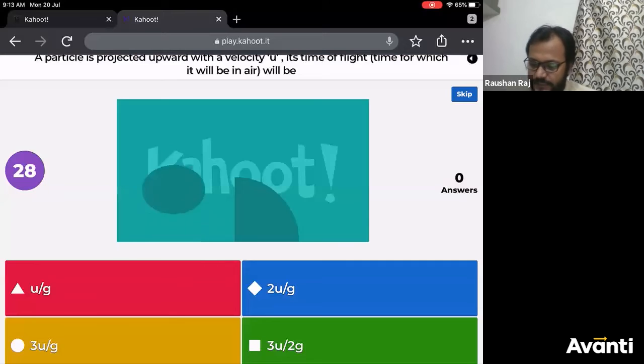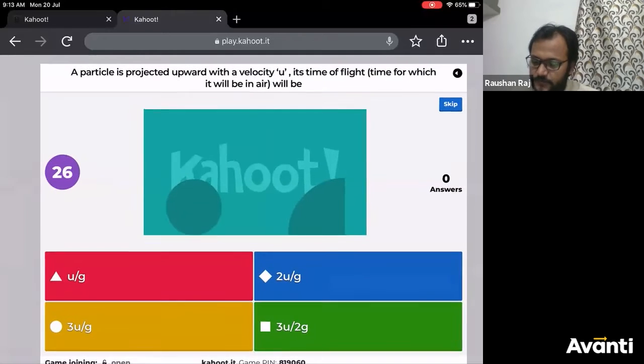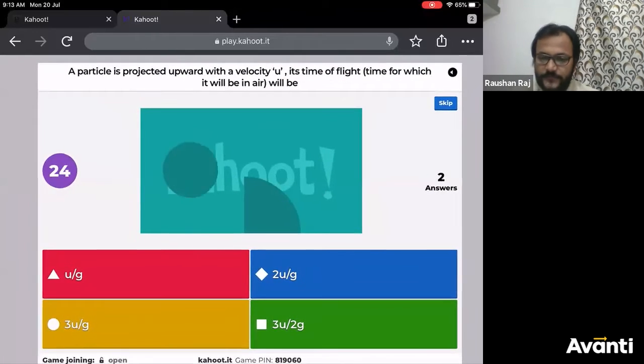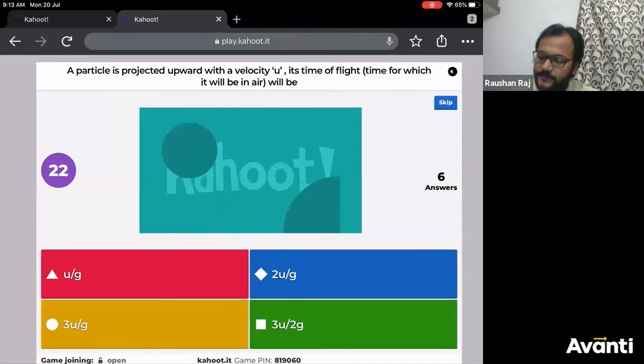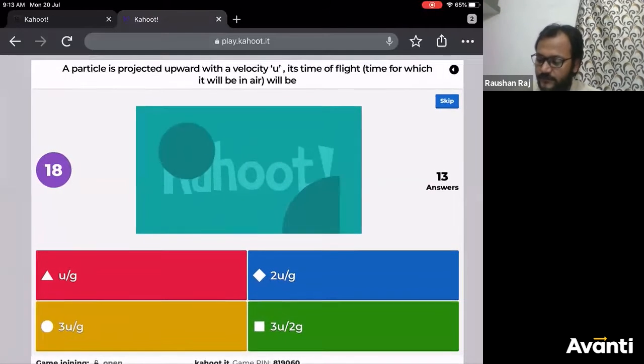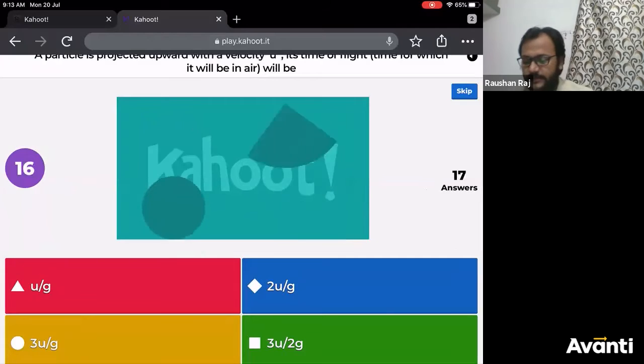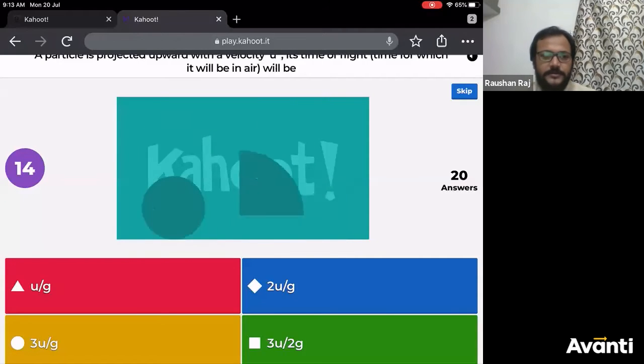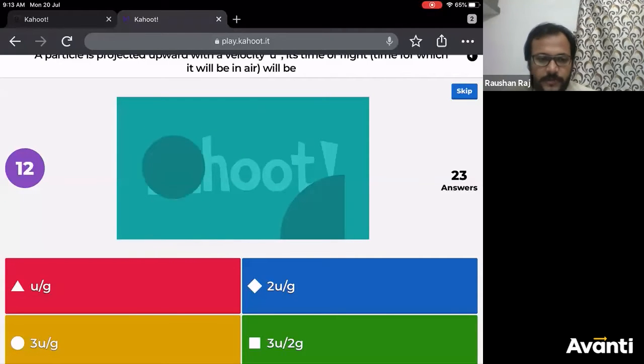A particle is projected upward with a velocity u. Its time of flight, the time for which it will be in the air, will be? What will be the time of flight? The particle is projected upward. What is the time it will take to come back to the ground?